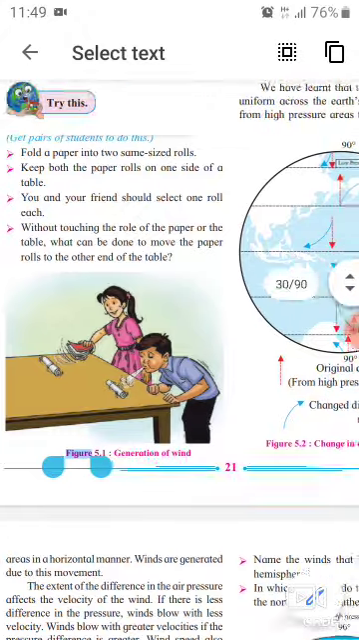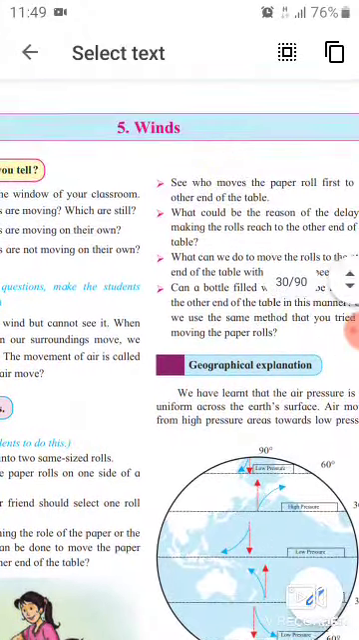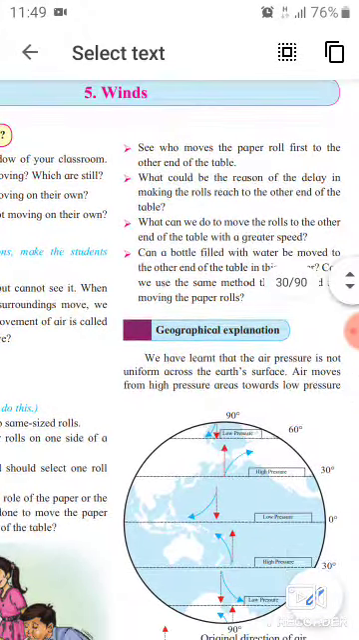Okay students, then see who moves the paper roll first to the other end of the table. Obviously the girl, and I told the reason also.